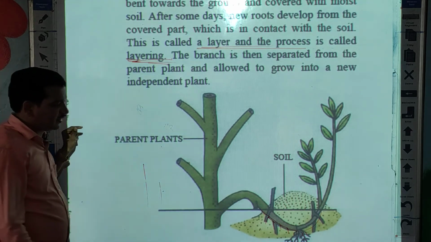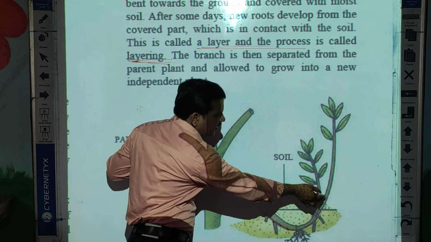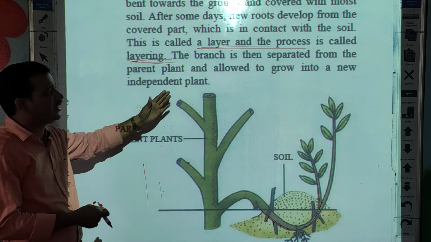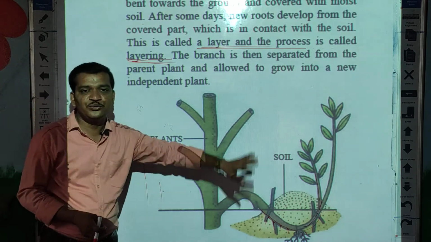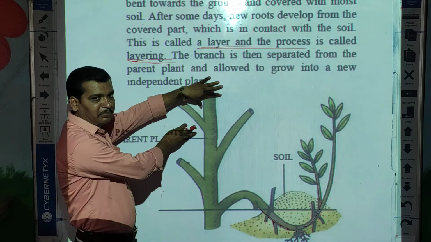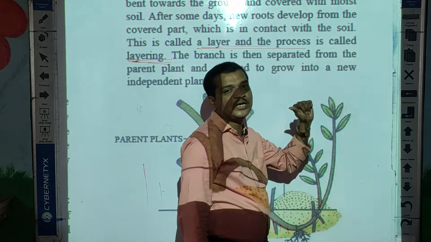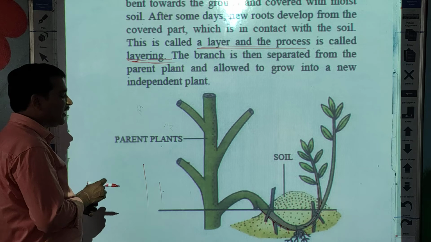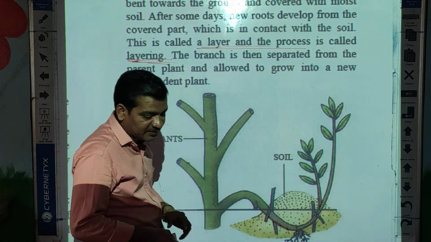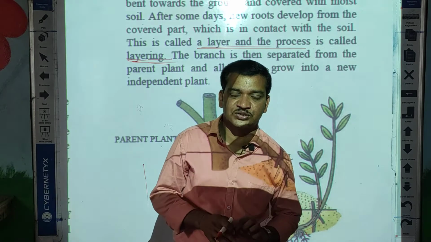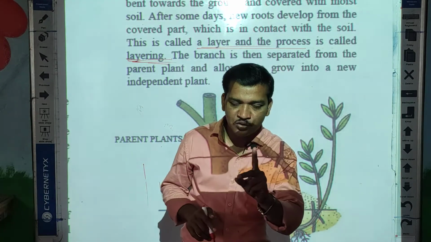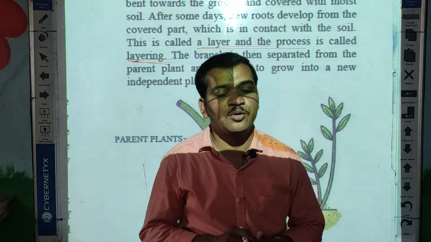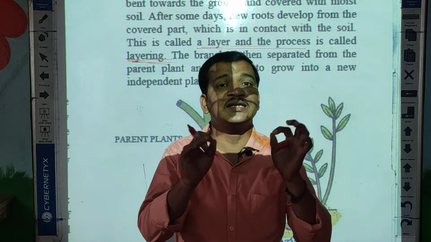The branch is then separated. You see, this branch completely develops into a new plant. The branch separated from the parent plant is allowed to grow into a new independent plant. So this is your parent plant and these two are your new individual plants. So this method is called the layering method. Layering and grafting are two artificial methods of propagation of plants. And one more method we have already discussed is the cutting of the stem of a rose plant. That method is called the cutting method.